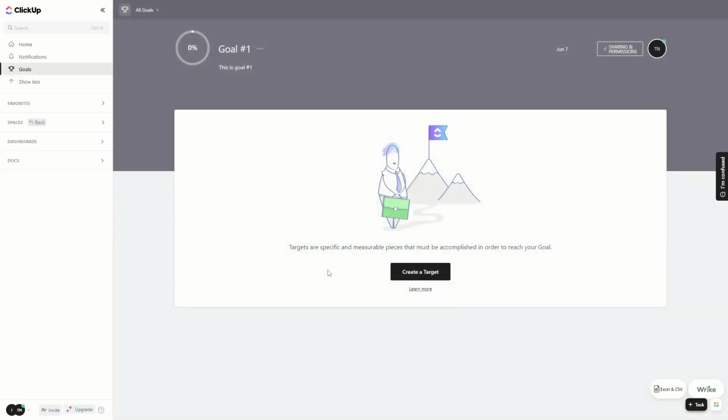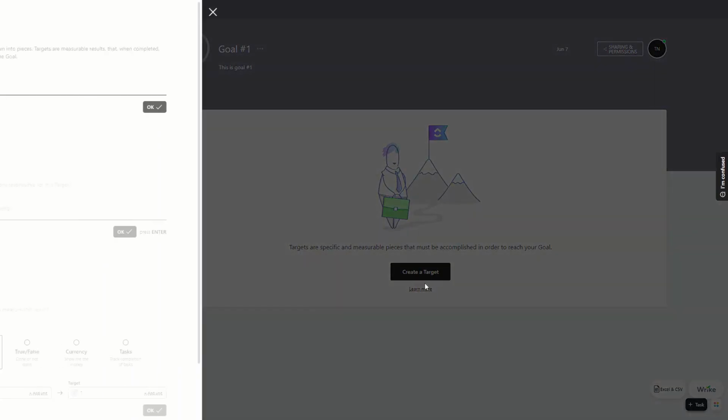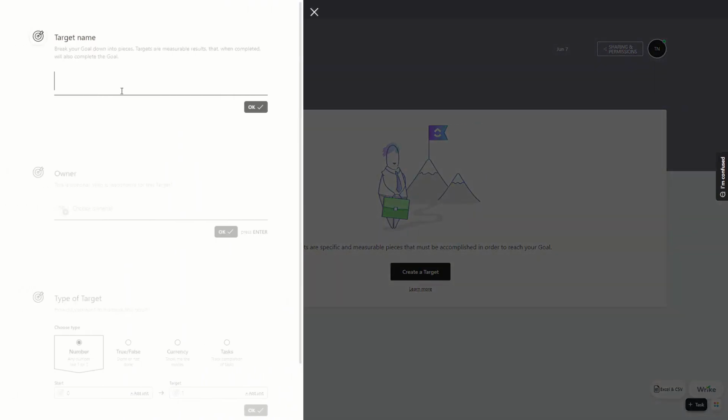Then you will need to confirm, and you can see there is this goal here, and you can also see a status bar, which I really like actually. And here you can create a target. Targets are specific and measurable pieces that must be accomplished in order to reach your goal. So these are basically milestones. If you click on create a target, you can create a target name, for example milestone #1.